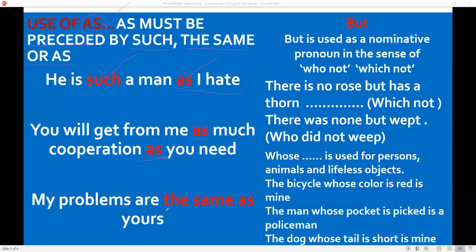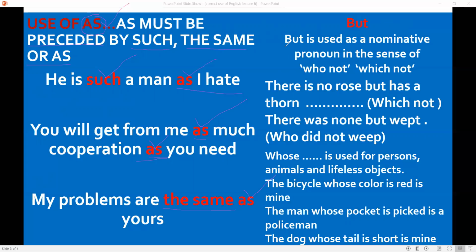My problems are the same as yours. The same, preceded by as. As is preceded by as. As is preceded by such. These are called correlative conjunctions. Conjunctions are used to join sentences or clauses.